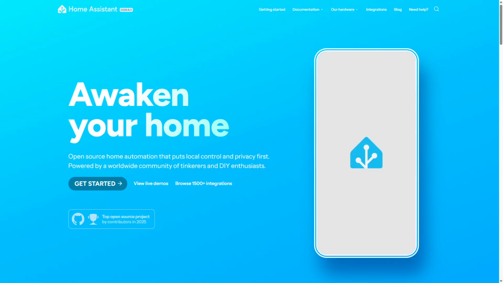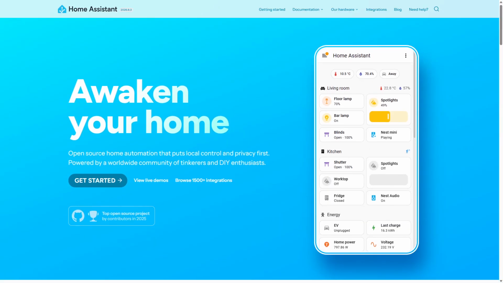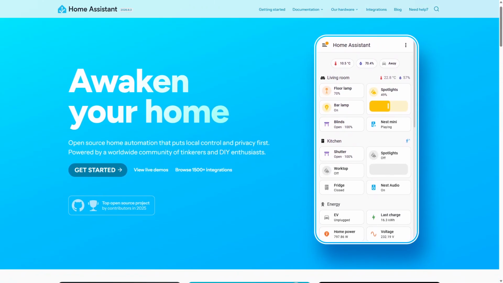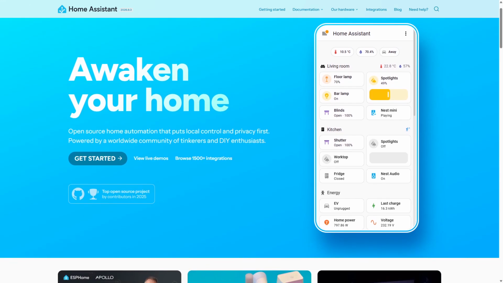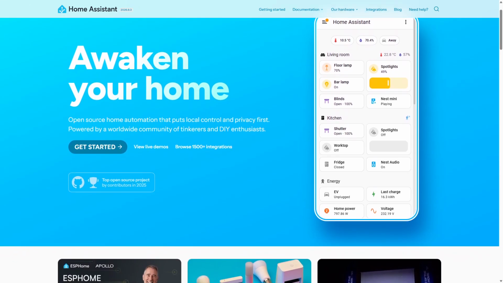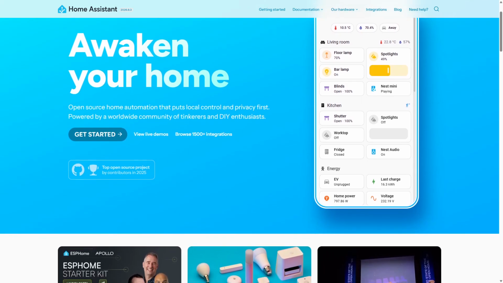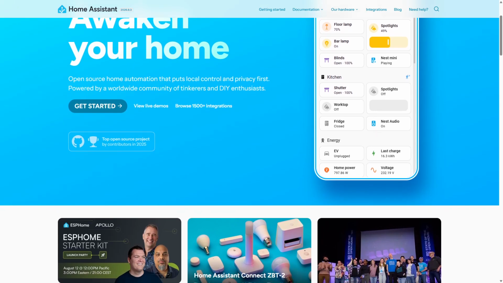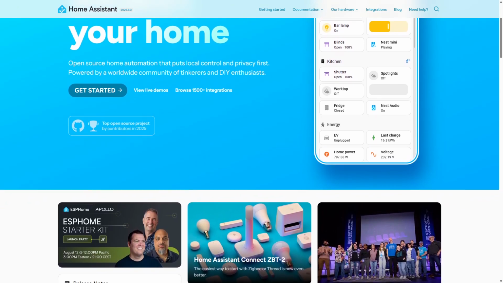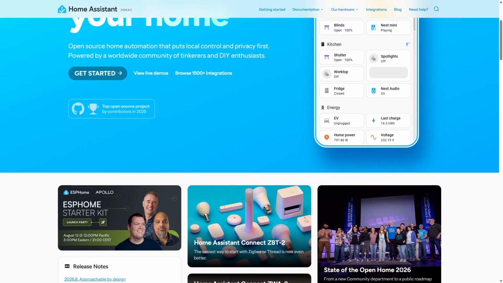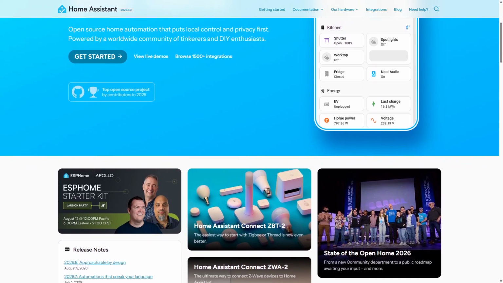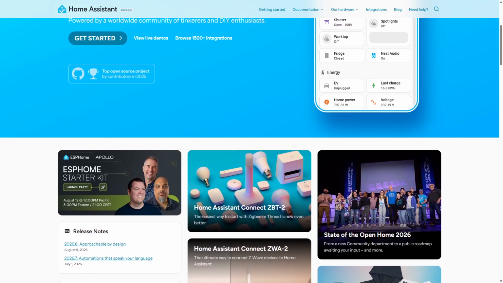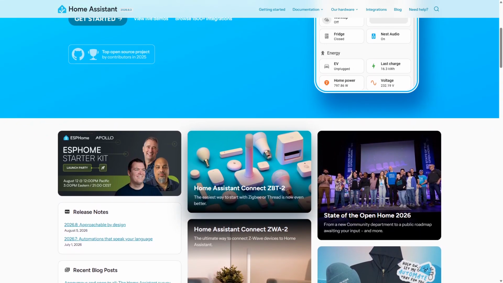Home Assistant is an open source smart home platform that runs on your local network, giving you full control over your devices and data. It supports thousands of smart devices across brands, enabling complex automations through customizable scripts and integrations. The platform works by connecting to your devices via protocols like Zigbee, Z-Wave, and Wi-Fi, consolidating control in one interface accessible via app or browser.